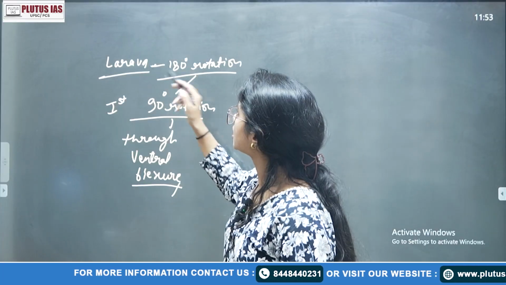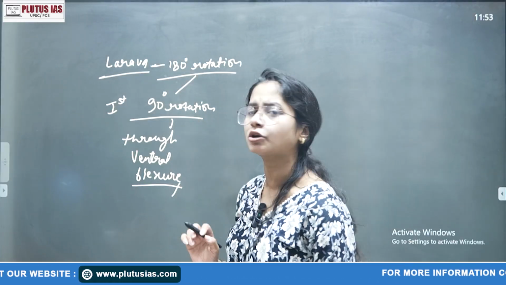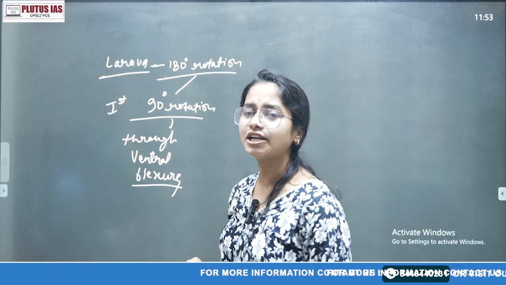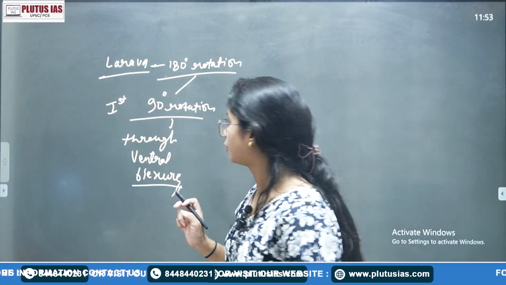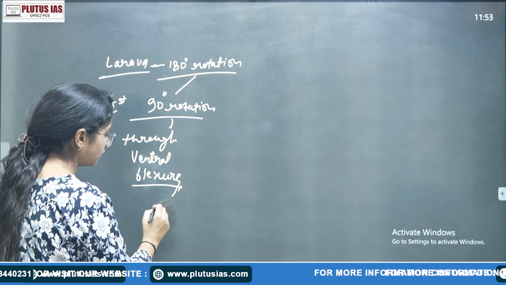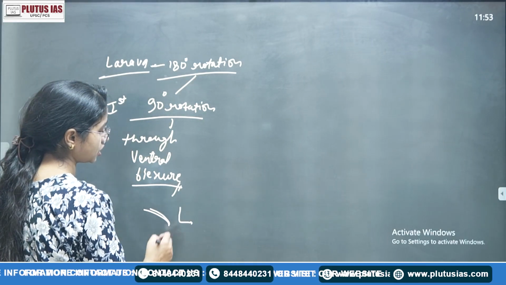Now you will have to convert into adult. So you need to start the torsion process. There are so many theories also. We will not talk about the theories. We will just talk about the concept only, है ना. So first 90-degree जो rotation होता है, वो आपका ventral flexure और आपका nerve के through आता है. Okay. So that alimentary canal which has the both different ends, वो आपका first 90-degree rotation show करती है.